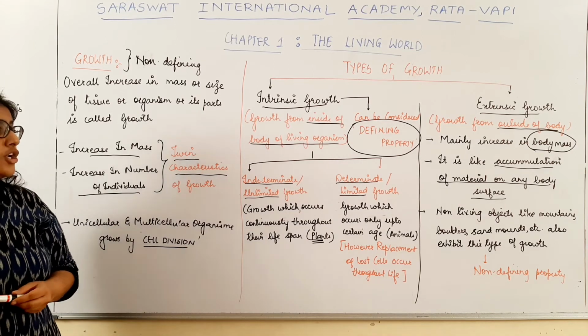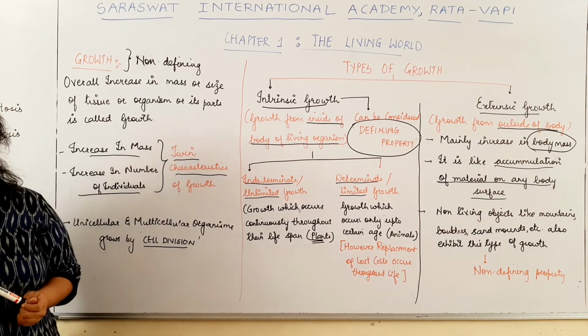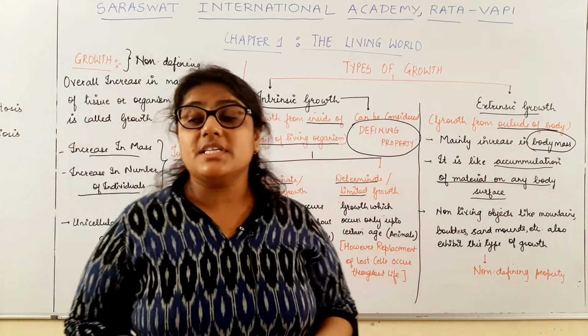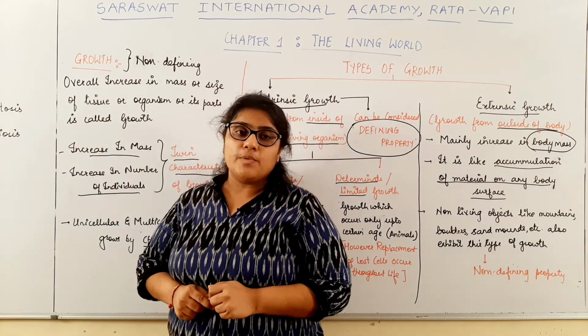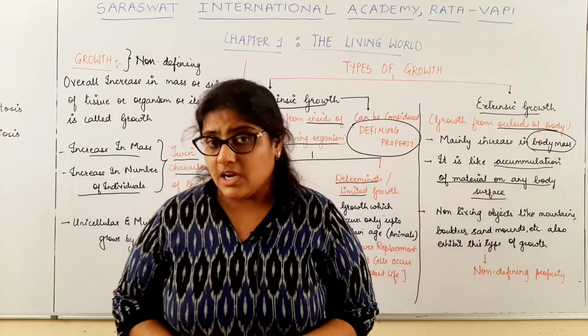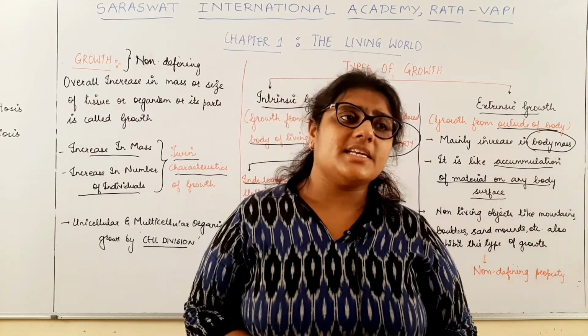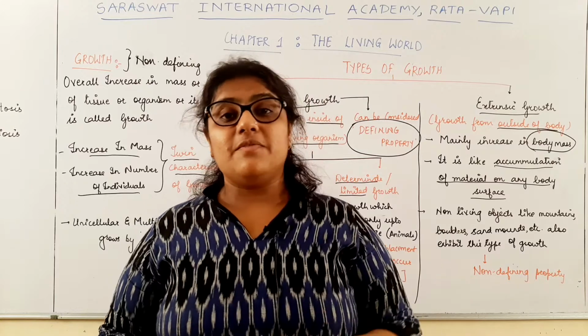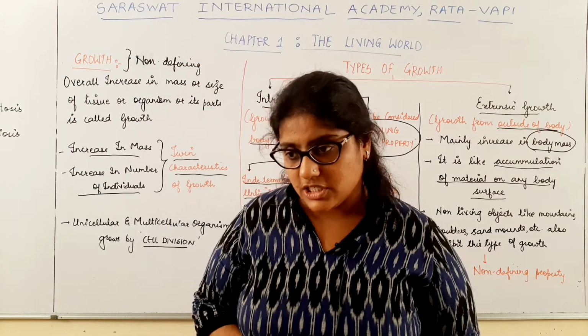If growth alone is asked, then it is which property of life? It is a non-defining property of life. Now students, the next characteristic, that is reproduction, we will deal with in the next lecture.